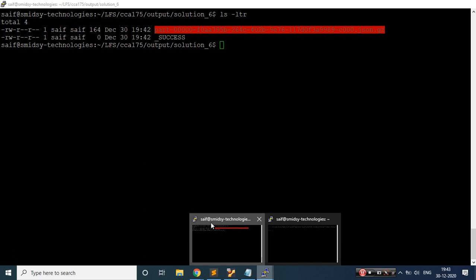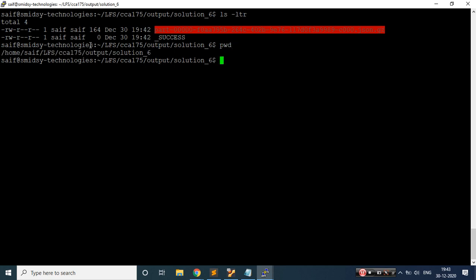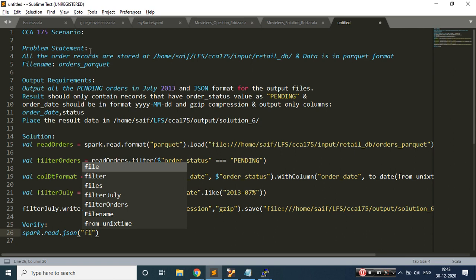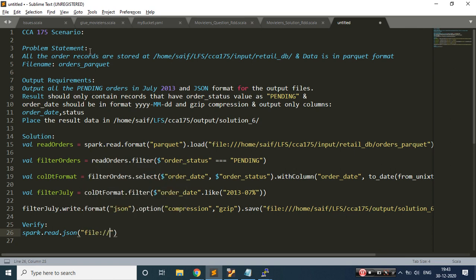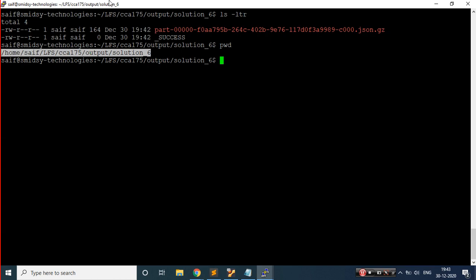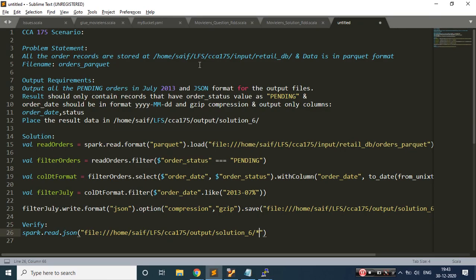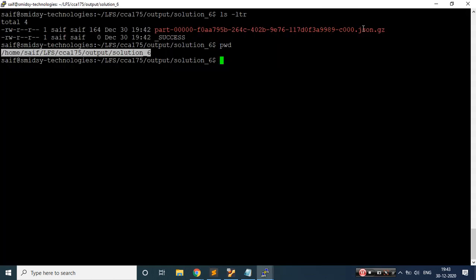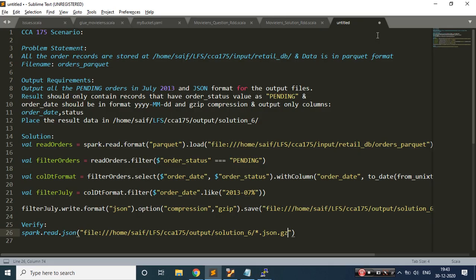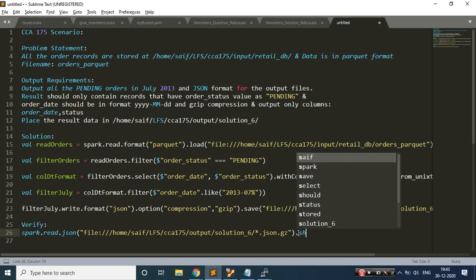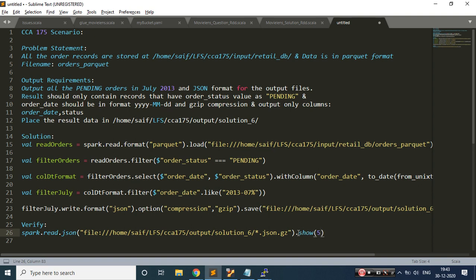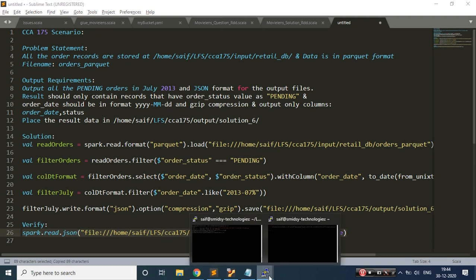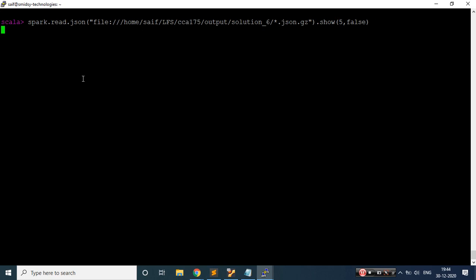The present working directory is this, so let me paste this, and within this I can say asterisk json.gz. That looks good because I'm just giving the extension. I can give the entire file name, or this extension. And I would say show me the first 5 records. Let's copy this and see whether we are able to read the output correctly.